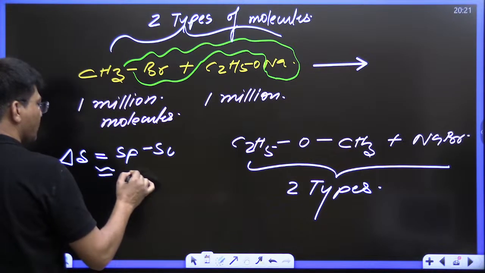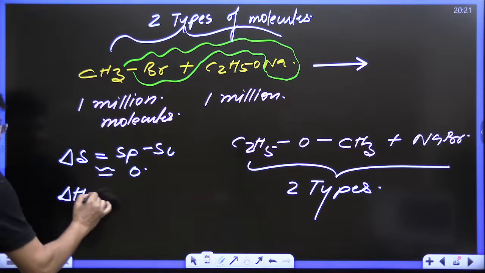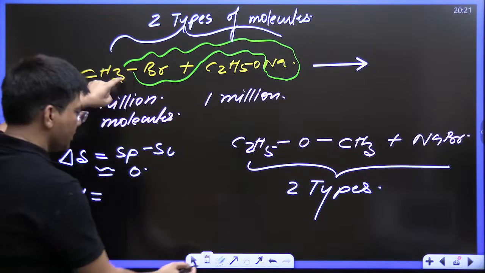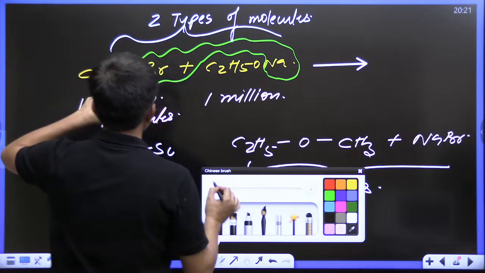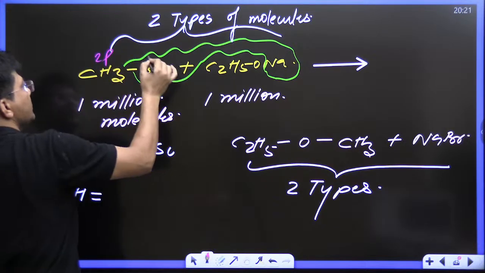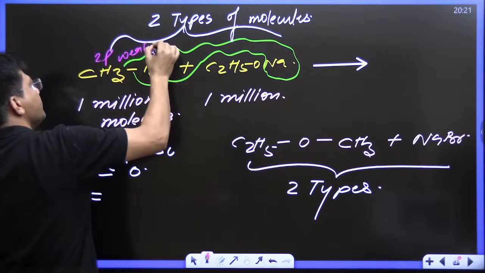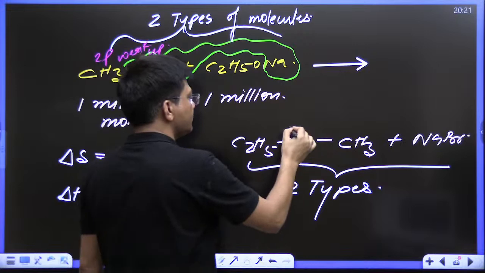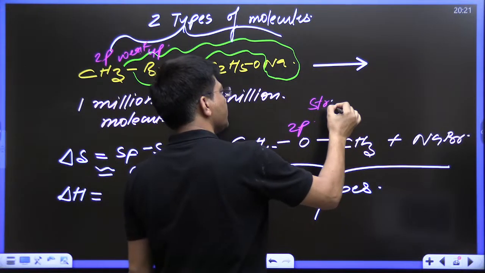If I say change in enthalpy, see, a big bond is getting broken. Why big bond? This is 2p and this is 4p. A weak bond is breaking up and a stronger bond, this is 2p and this is 2p, is getting formed.